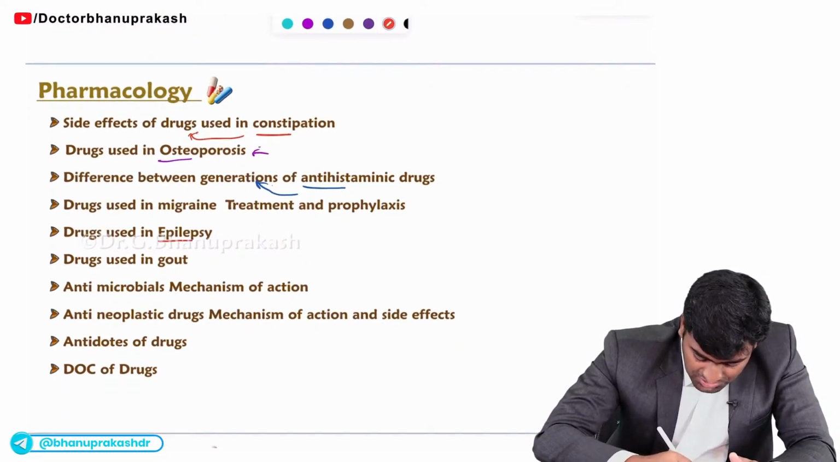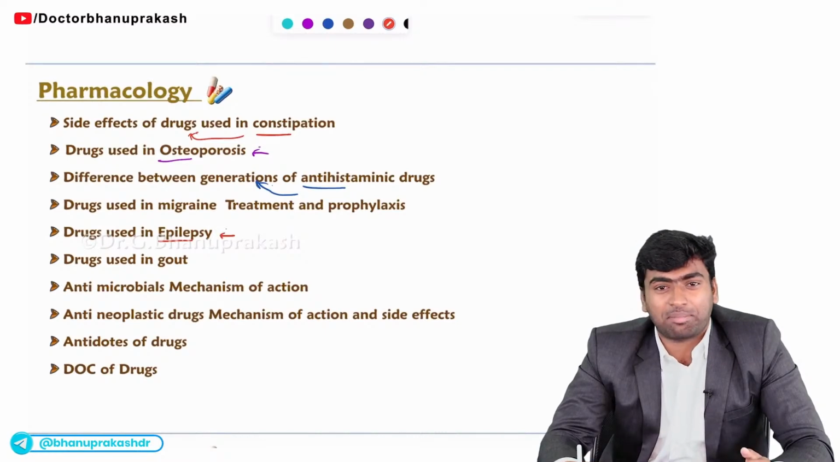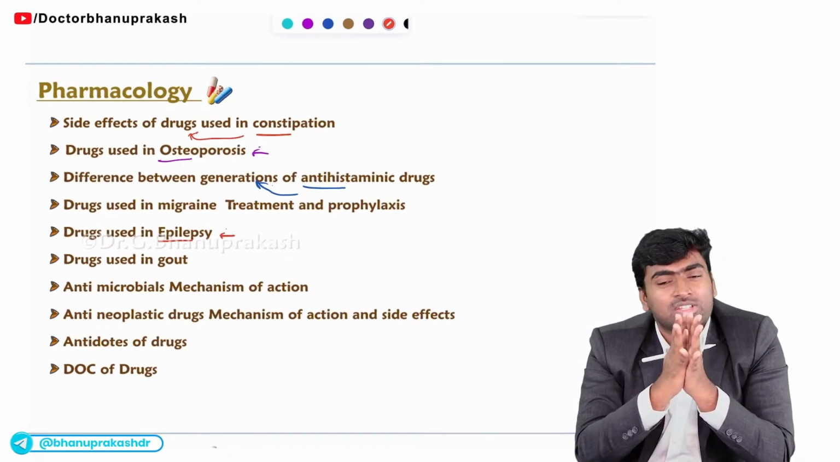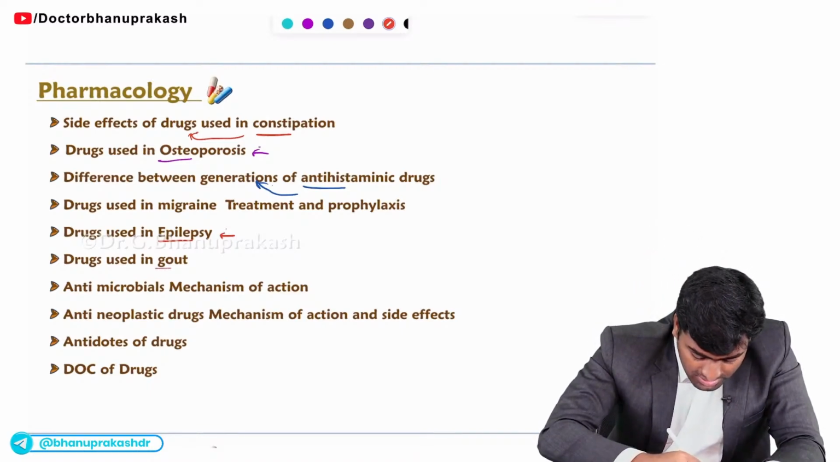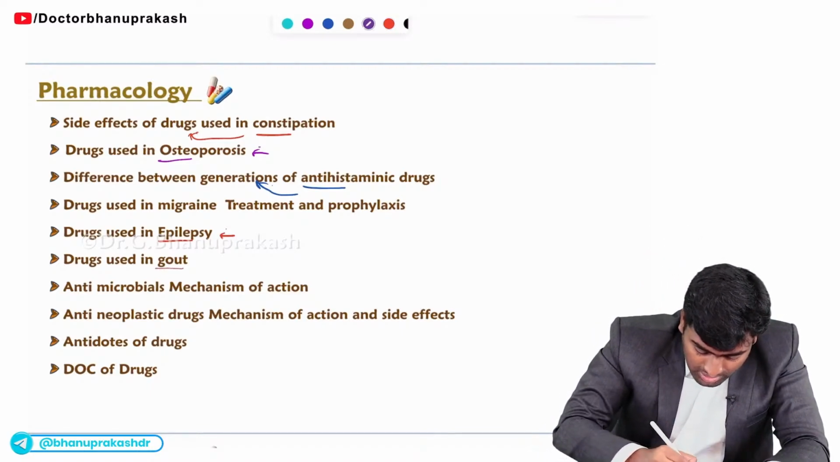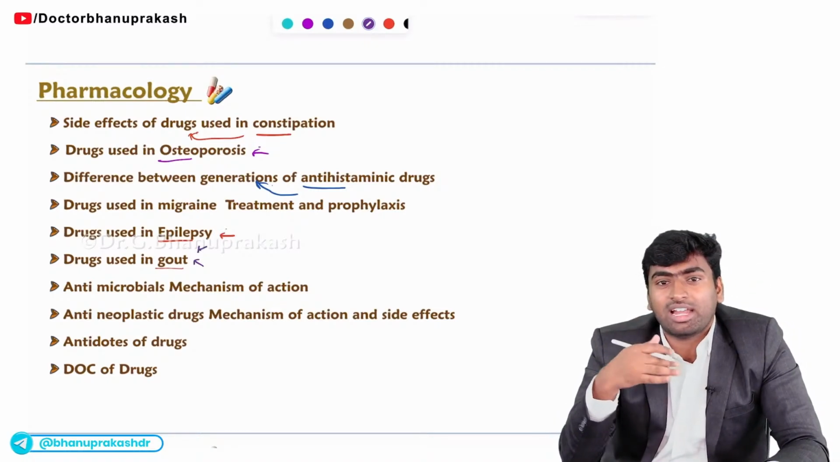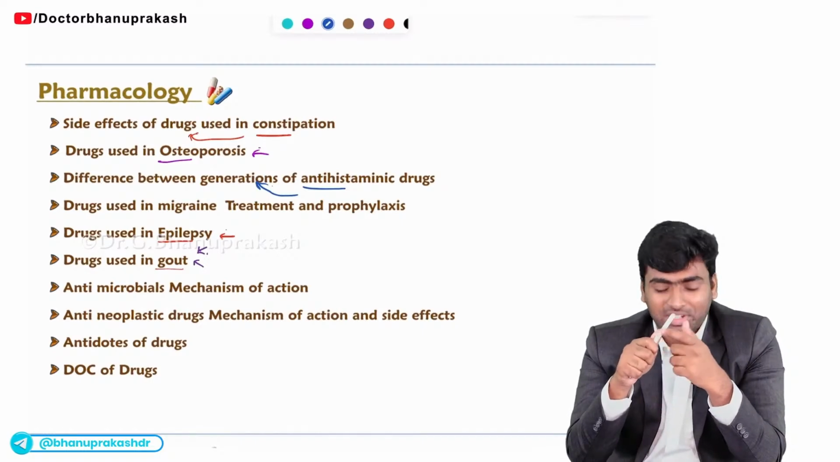Next, about the CNS, you need to know about the antiepileptic drugs, mostly phenytoin and valproate. They will ask you the side effects of both drugs. Okay, so remember their usage and side effects. Fine. And the drugs used in gout, in both acute and chronic gout. They will ask about the drugs which are used in acute and chronic gout. Fine. So these are the drugs used for acute and chronic gout.